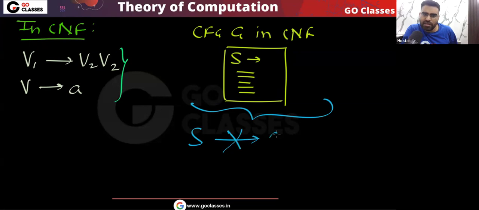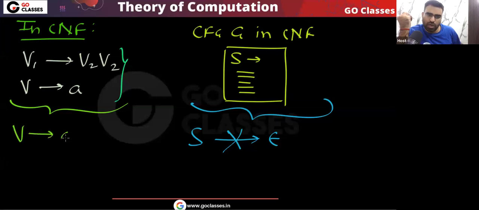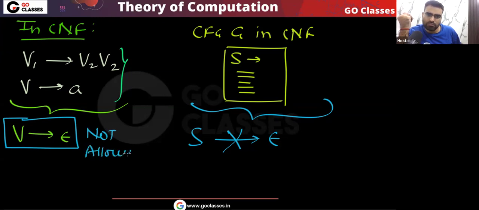We can never generate empty string, because you can easily see that we only allow these productions. You can see variable going to single terminal, variable going to two variables. Yes or no? So you can easily see that this production is not allowed. In the Chomsky normal form, V going to epsilon, this production is not allowed. Agree? Yes or no? So very simple point.